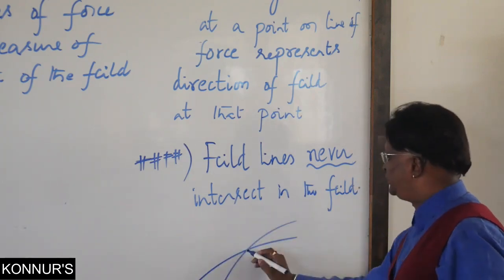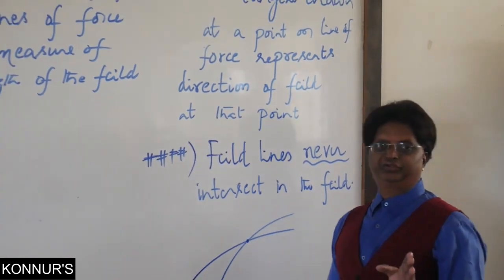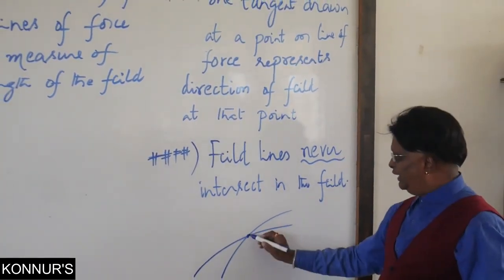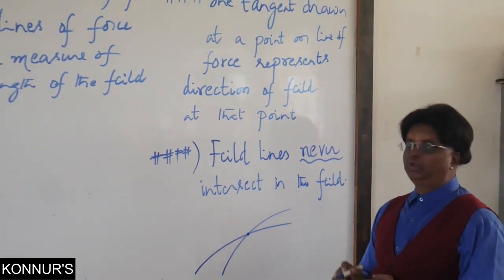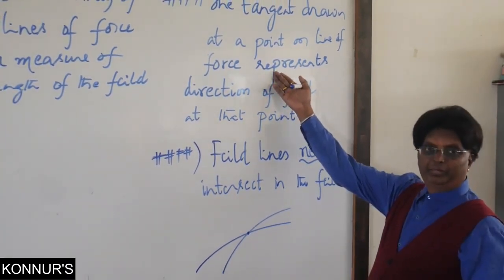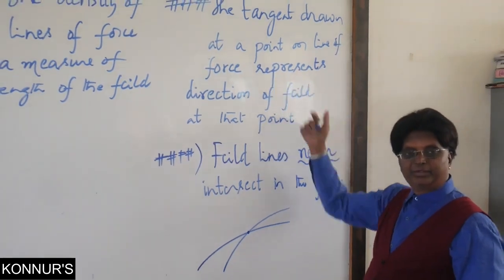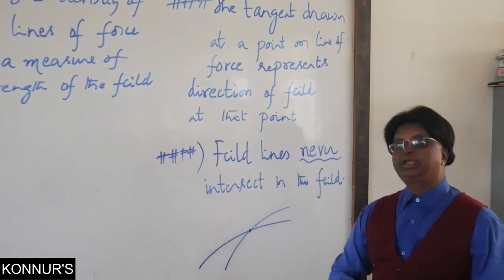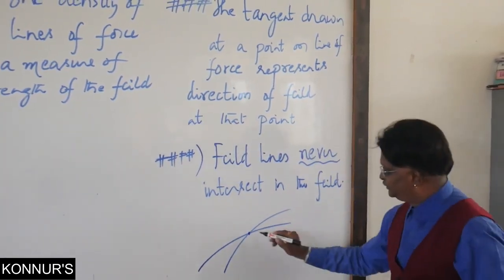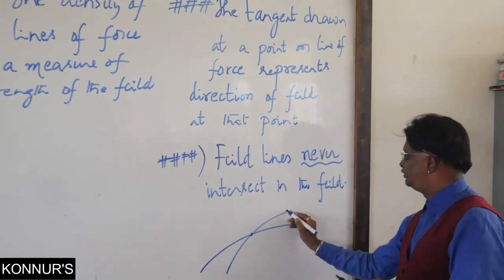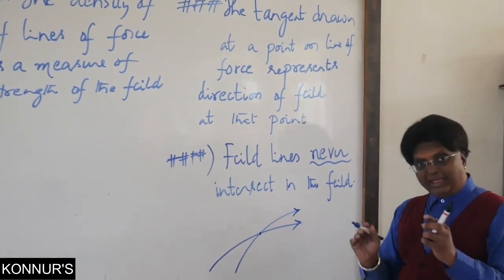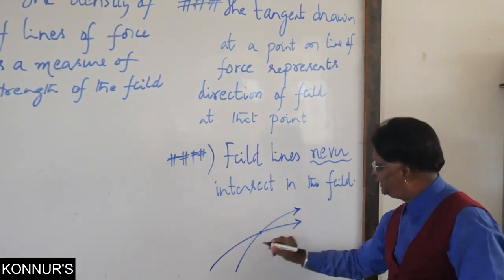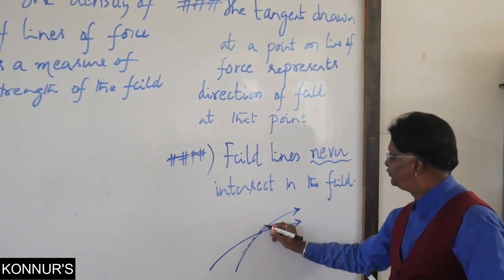Now here you see, supposing lines of force intersect at a point. Now at this point of intersection, use this characteristic to represent the direction. Then at the point of intersection, we can draw 2 tangents, is it not? Suppose these are field lines and they have intersected at a point in an electric field. Then at this point of intersection, you can draw 2 tangents.